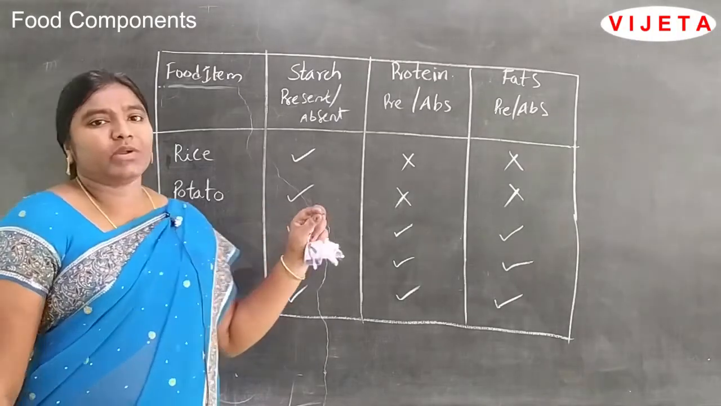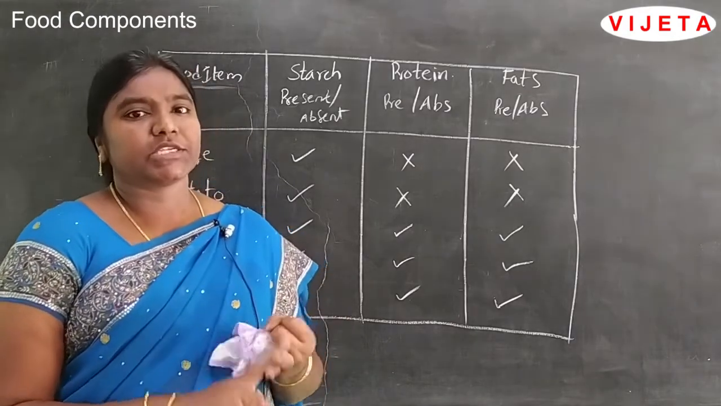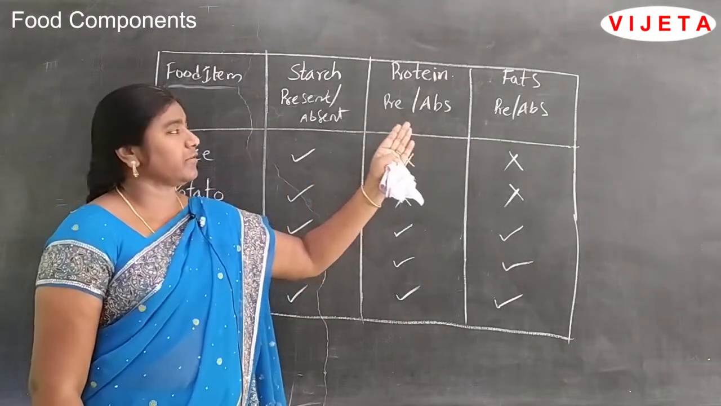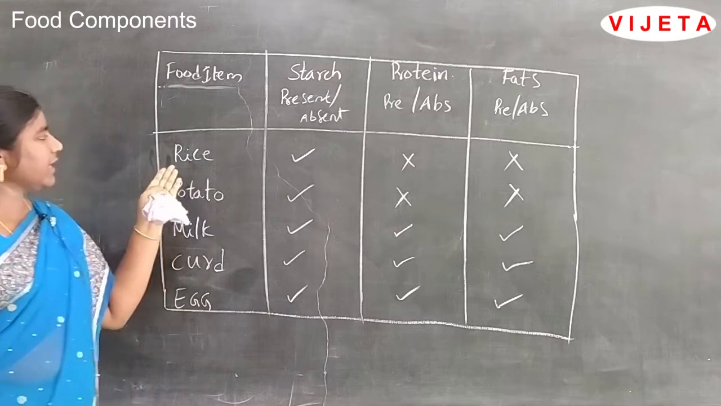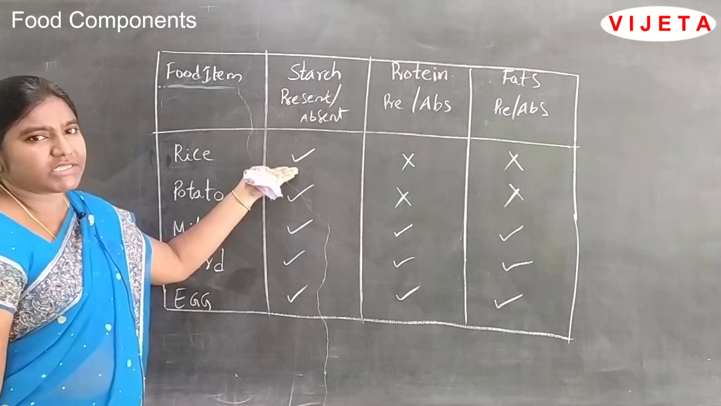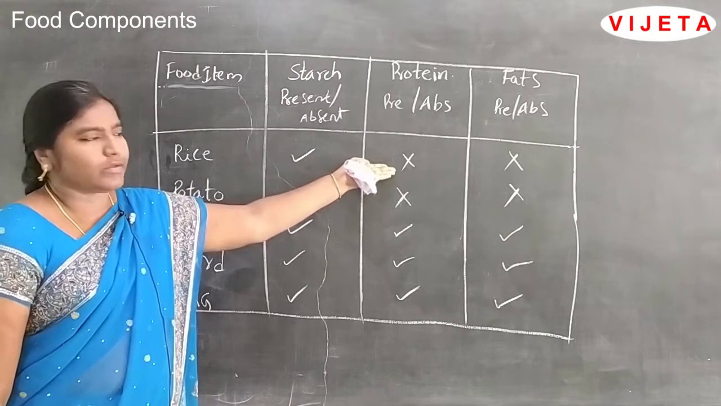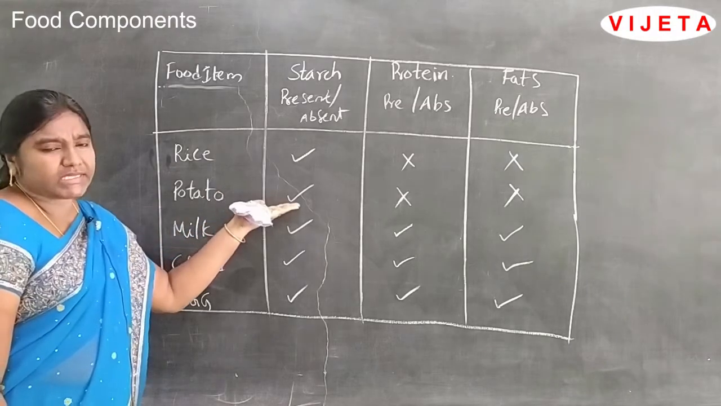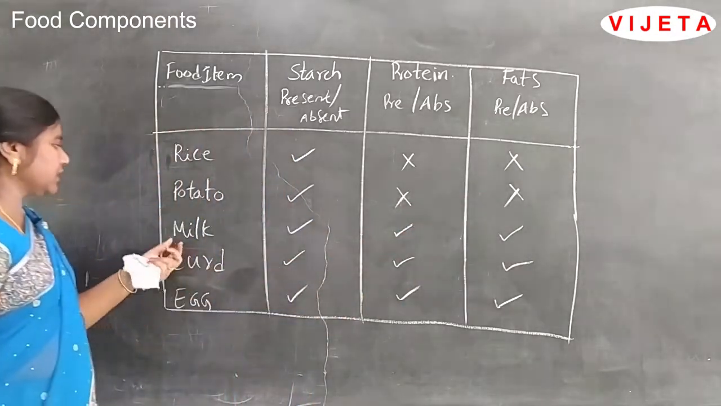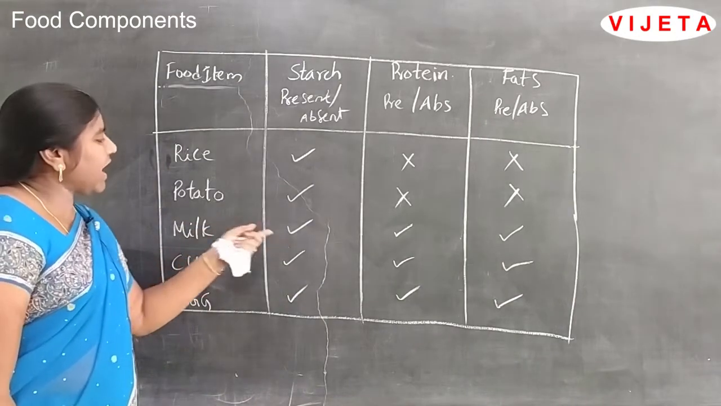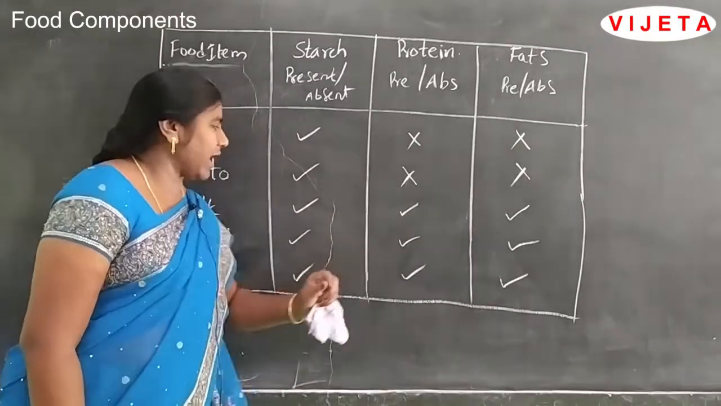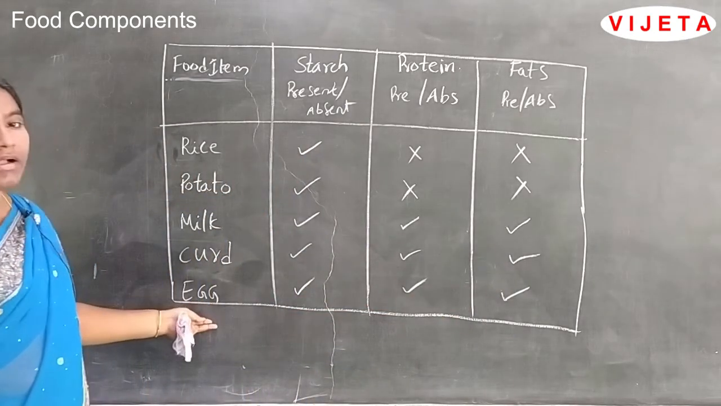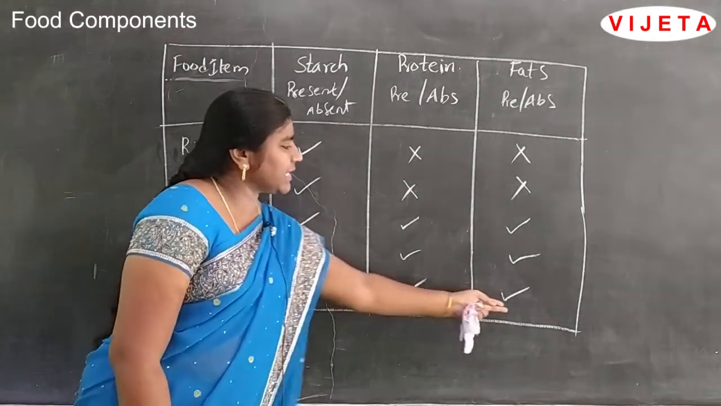So already we tested for starch, for fats and for proteins. Which food items have starch, proteins, or fats? Let us check the rice. Rice has starch, I told you just now. Are proteins present in the rice? No. Are fats present in the rice? No. Then take the potato. Potato gives only starch, and proteins and fats may be absent. Milk has starch, proteins and fats. Curd also has starch, proteins and fats. And egg also has starch, proteins and fats.